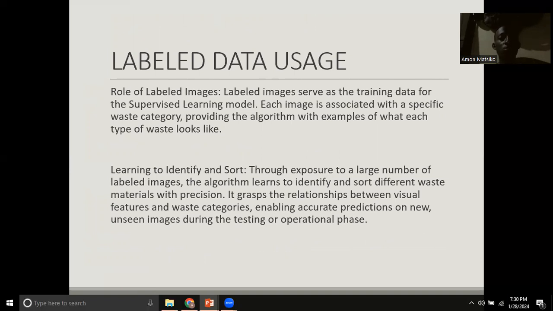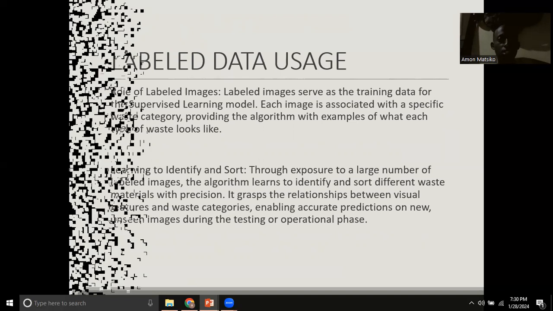These labeled images will serve as training data for the supervised learning model. Each image will be associated with a specific waste category, and this will provide the algorithm with examples that it will use to classify the waste that will be provided to it in the future, when it's in the operation or testing phases.